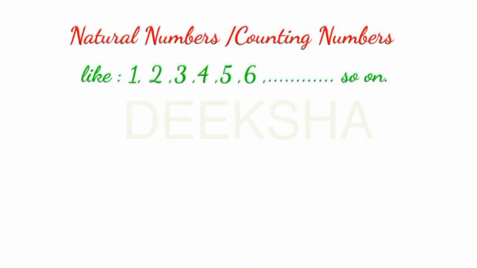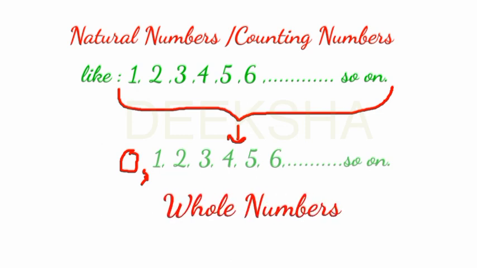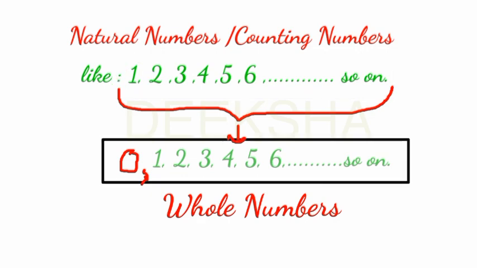But when we include 0 in the set of these counting numbers, they become whole numbers. So now this is clear that natural numbers start with 1 and the whole numbers start with 0.